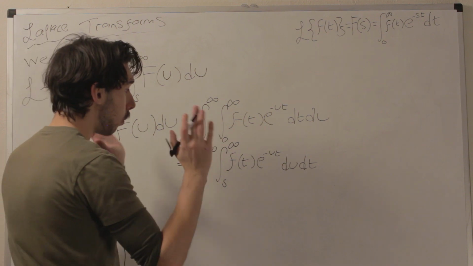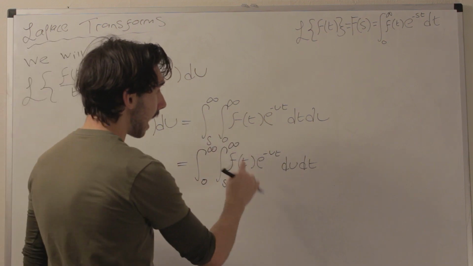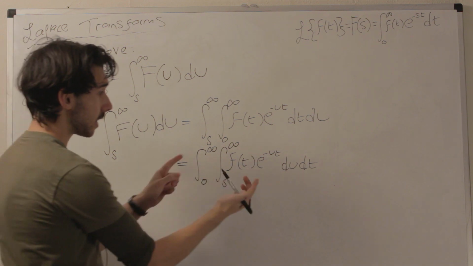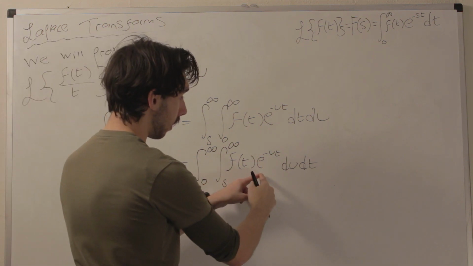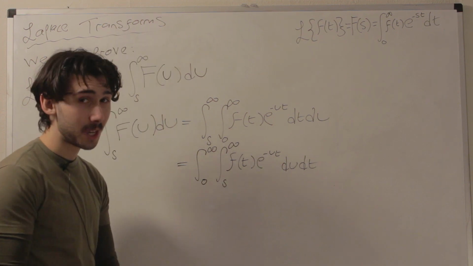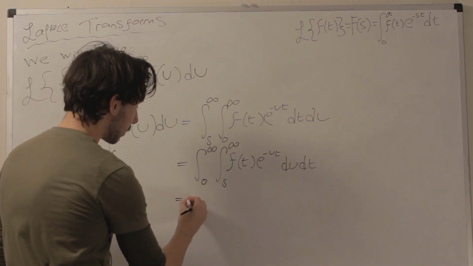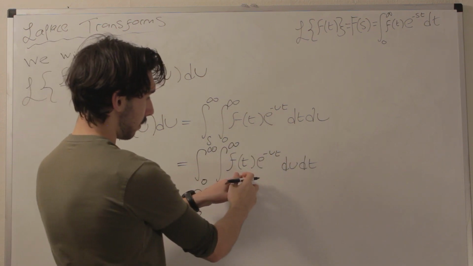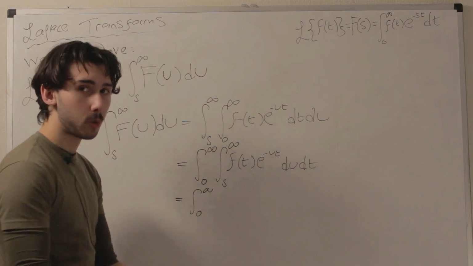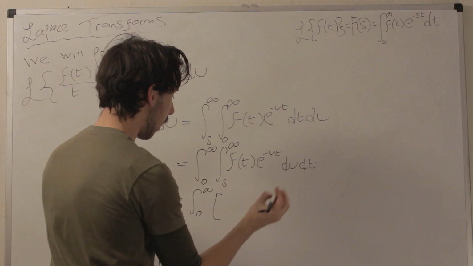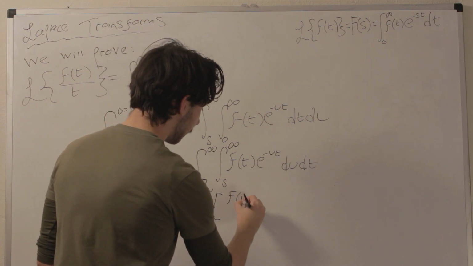Okay, now why do we do that? Well, look at this, guys. Now that we've changed the order that we do the integration, we can actually integrate f of t times e to the minus ut, because we're integrating it now with respect to u, not t, so it's easier. So we can write this as the integral from 0 to infinity, and then let's actually integrate f of t, e to the minus ut, with respect to u. Now f of t is a constant, so nothing will happen, it's just f of t still.